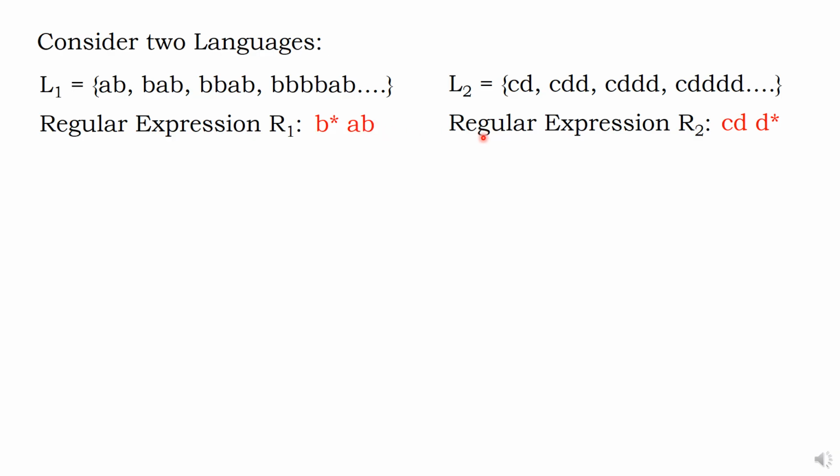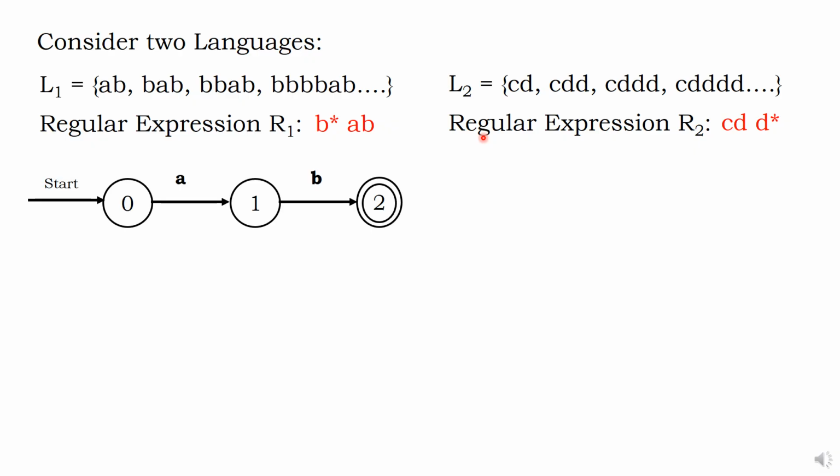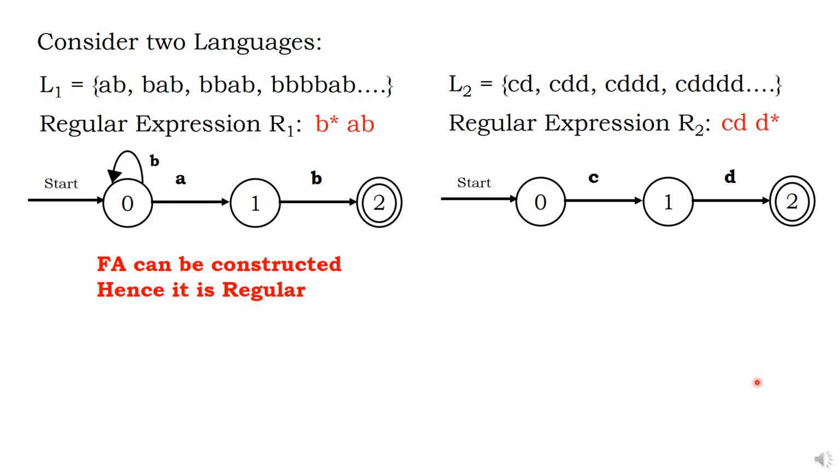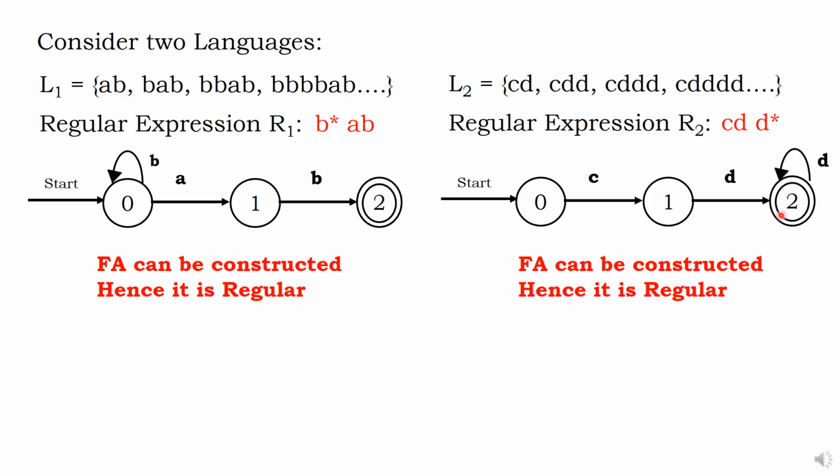Now the question here is, what is the DFA for this? Ready? AB, B star. Can finite automata be constructed? Yes, I can construct it, so L1 is a regular language. I can also design finite automata here: CD, and the ending is D star, that is a self loop. A DFA is possible, so L2 is also regular.